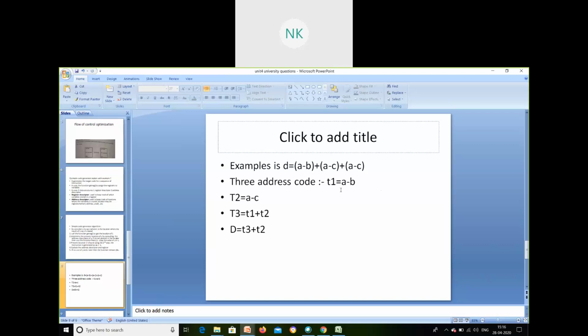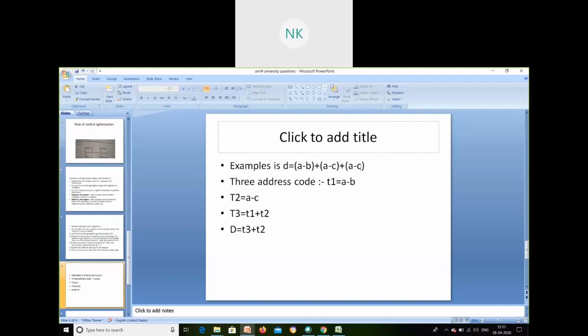So now T1 is equal to a minus b. I'm putting this a minus b in a temporary variable called T1. Okay. T2 is a minus c. Here a minus c is again repeated. If it is repeated again and again, we can use common sub-expression elimination. Correct. We don't have to do it repeatedly. See, T2 is equal to a minus c. Here I need to add my T1 and T2. So T3 is equal to T1 plus T2. Correct. So I found these things.